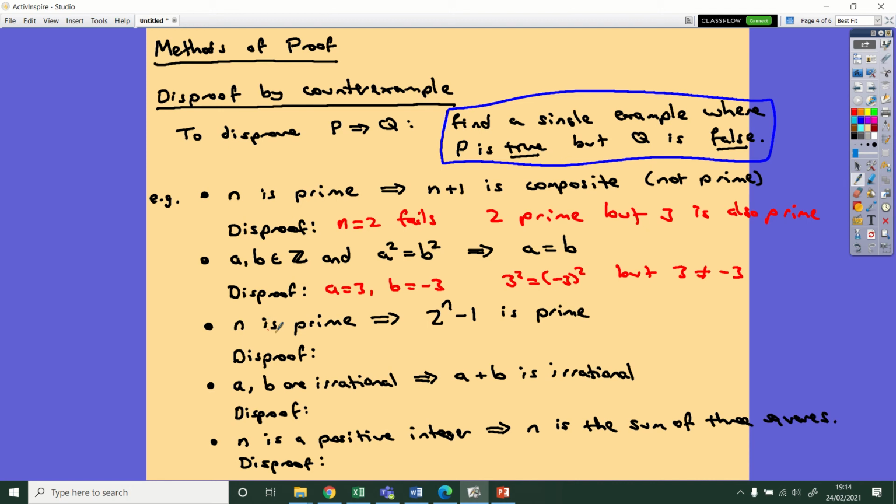Okay, great. Third example. This one is a little bit more tricky to find the counterexample. Maybe you've done it with a bit of Googling, but we'll see. So we've got n is prime implies that 2 to the n minus 1 is also prime. You might try some small primes, and you might fail to disprove it for a few moments. But then if you try, I believe, 11, that's the first occasion where it fails. So clearly 11 is prime, but 2 to the 11 minus 1 is 2047. But that's 23 times 89, which means it's got factors other than 1 and itself, which means it's not a prime.